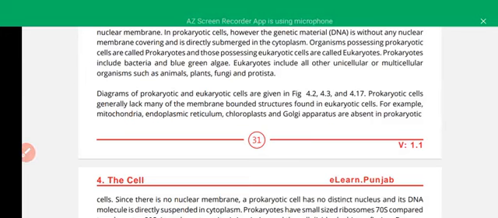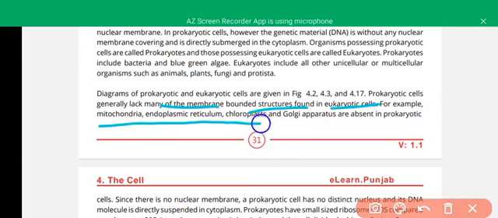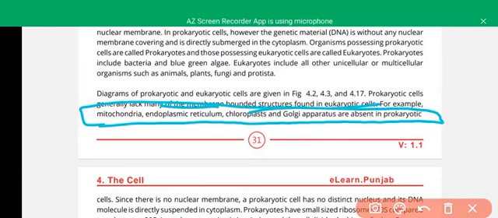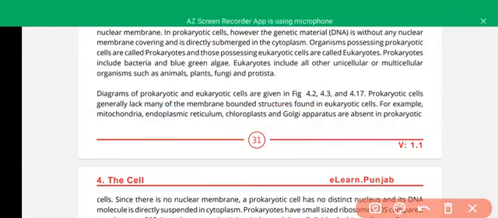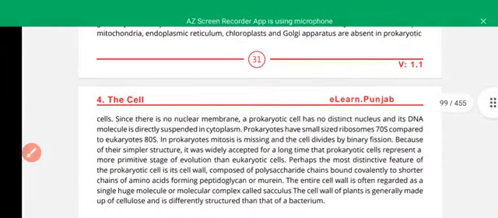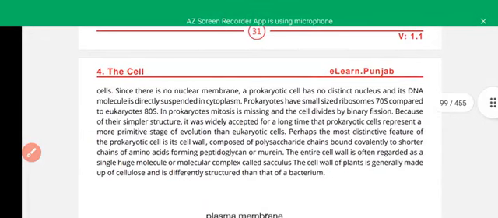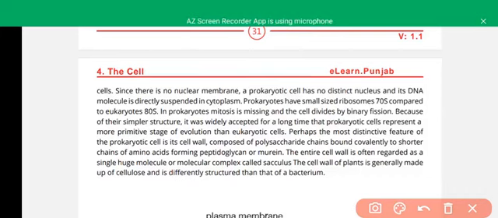Prokaryotic cells generally lack many of the membranous boundary structures found in eukaryotic cells. Mitochondria, endoplasmic reticulum, chloroplast, and Golgi apparatus are absent in prokaryotes but present in eukaryotes. It is also a very important difference between prokaryotes and eukaryotes. A prokaryotic cell has no distinct nucleus, and its DNA is suspended in the cytoplasm.